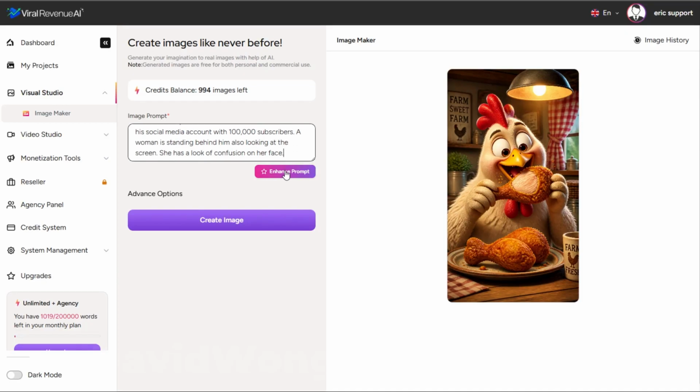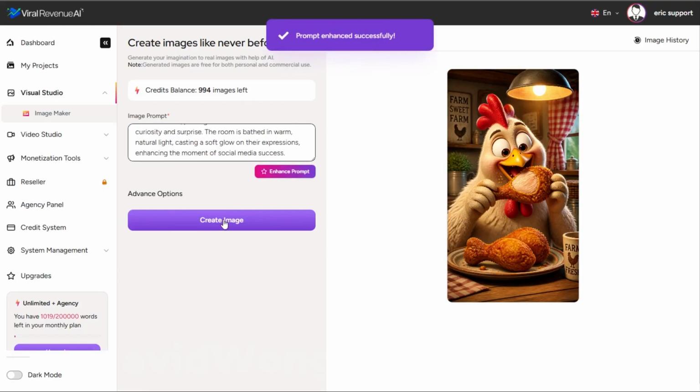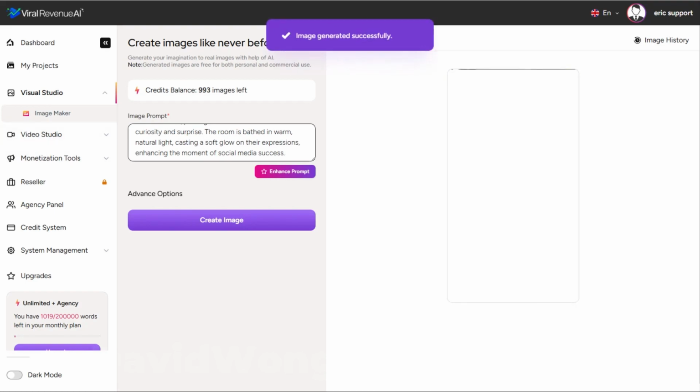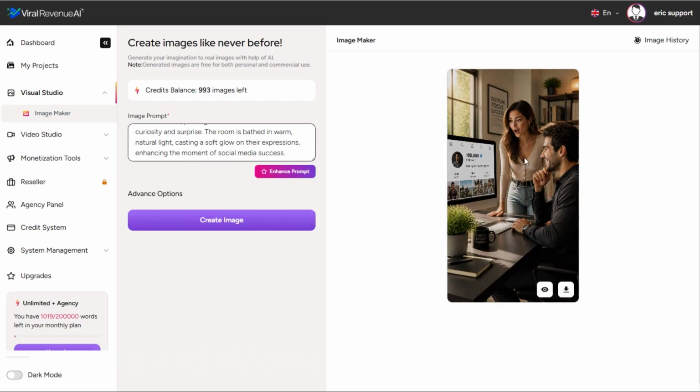Again, we could use that as is or click Enhanced Prompt. Since we have it, let's enhance it. And I'll go ahead and click Create Image. This is definitely a little more of a complex image because it has multiple people with multiple emotions involved. There we go, and it turned out perfectly.